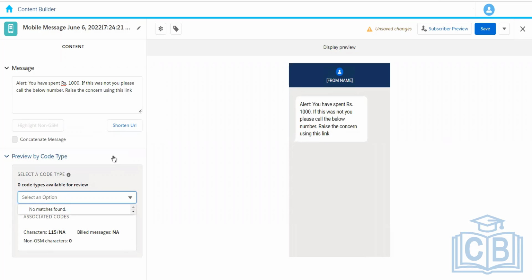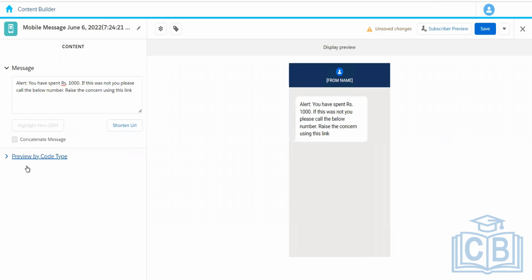Okay, and then here we can choose the code if we have that available. So in the SMS message, we can just write the message, add some personalization, and then just save this SMS, and it will be sent using Journey Builder. So let me say bank transaction alert SMS.